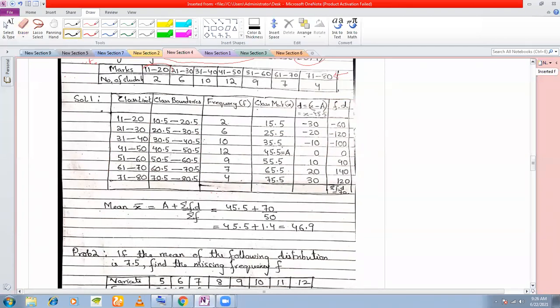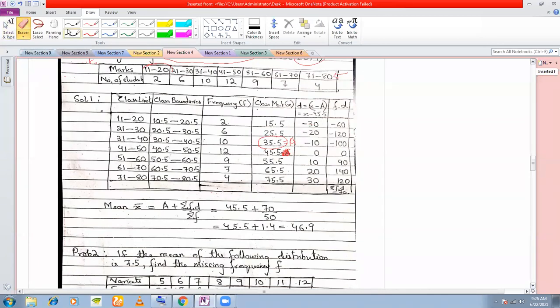See, I have taken assumed mean as 45.5, right? Let us take assumed mean as 35.5 instead of 45.5. Let me cancel this out. Let us take this one as our assumed mean. Then what will happen? Let's see.